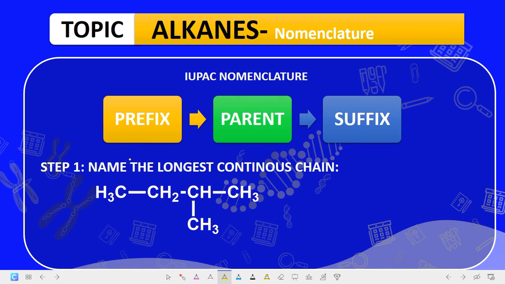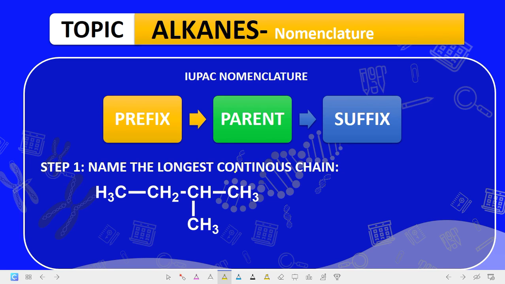Now let's look at how to name the alkanes. Now the nomenclature of alkanes follows the general pattern. First of all, you call the prefix, then you call the parent, and the what? The suffix. Now the prefix in most cases is usually a substituent. This prefix usually is what? A substituent. Now let's follow the following steps to name alkanes.